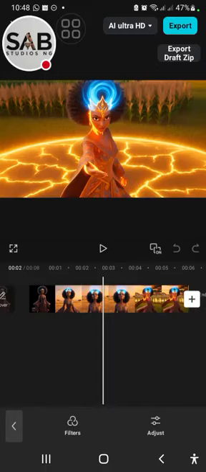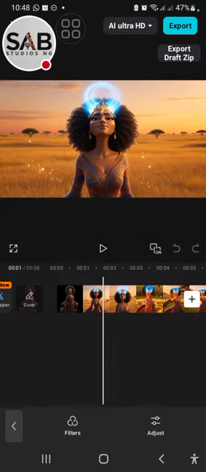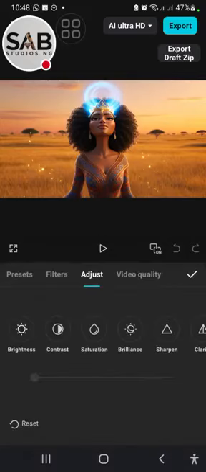So let's just do the manual way of doing it. Since I'm inside CapCut, let's just work within CapCut. Okay, so you already have this beautiful look. This is what your video looks like from the generation. But to adjust, you don't want to overdo it.